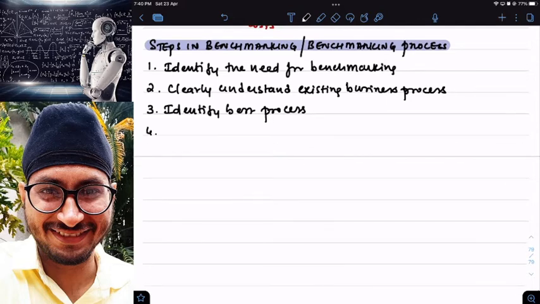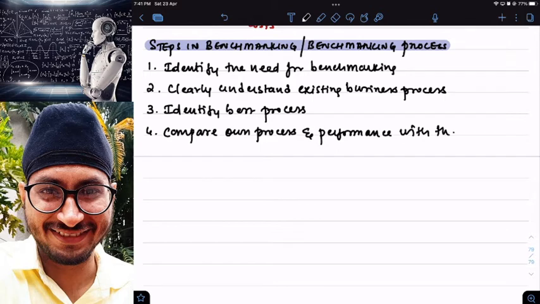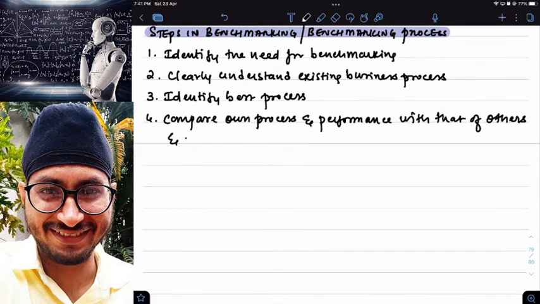After identifying the best process, what will I do? Compare own process and performance with that of others, and see who is better. Clear? Compare your performance with that of others and identify gaps. Gaps means the problems, like why your competitor is better than you.